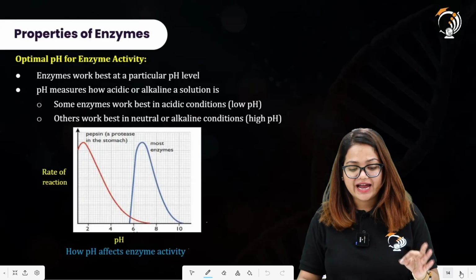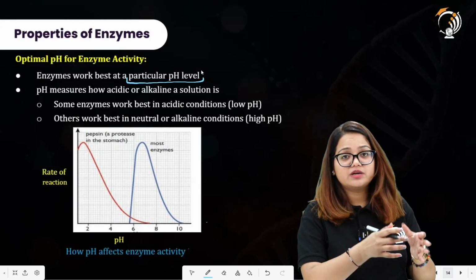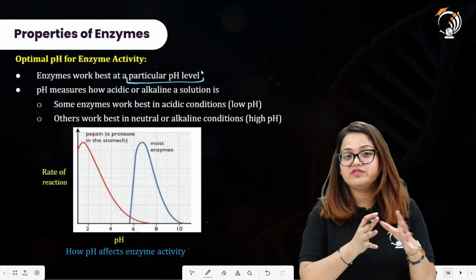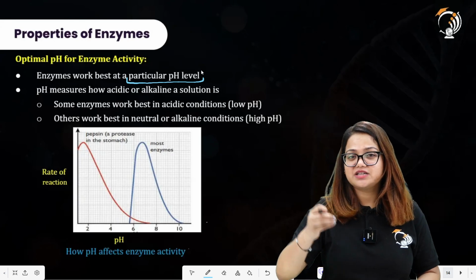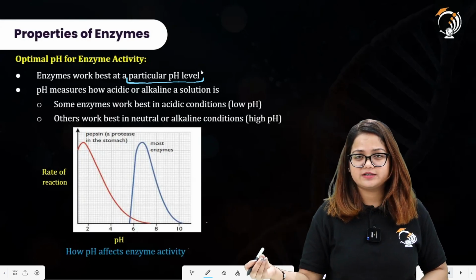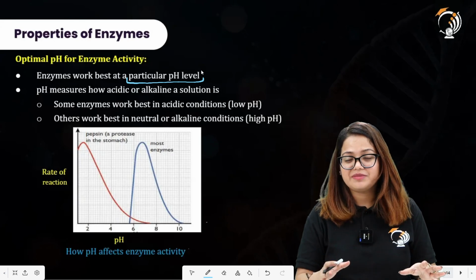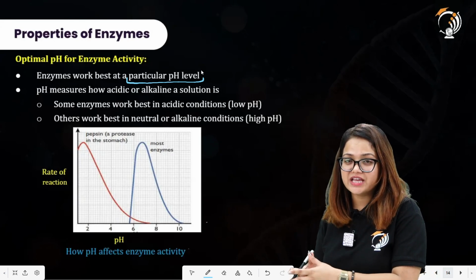Enzymes work best at a particular pH level. Now all of the enzymes will have their particular pH level. We will not say that all of the enzymes are active at a certain pH, either basic or acidic. All of the enzymes have their specific pH values at which they show their maximum activity.